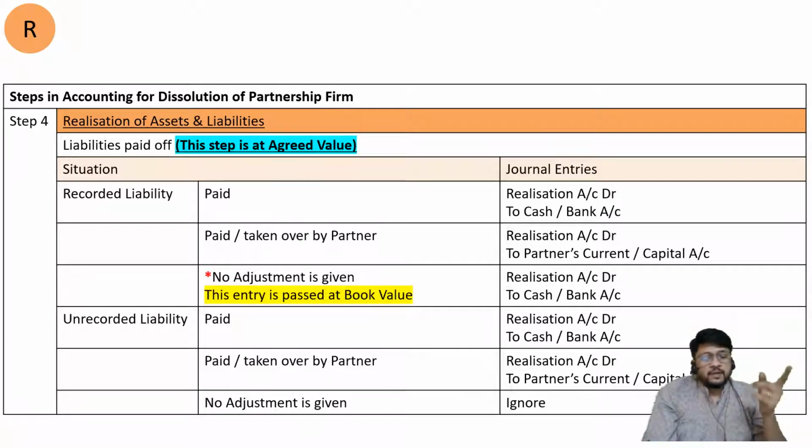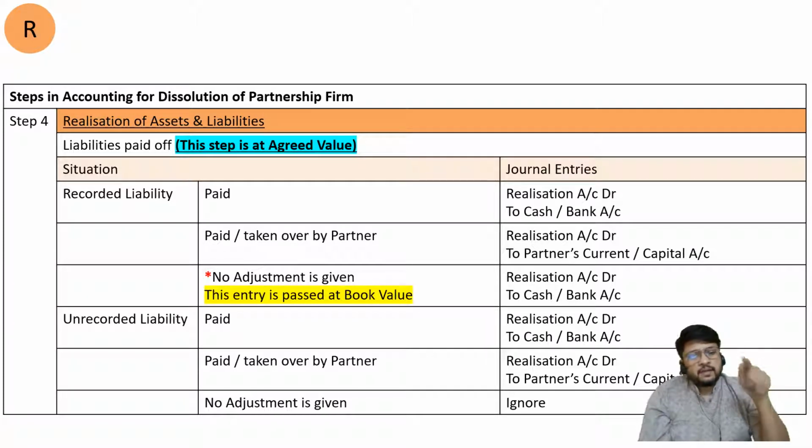No, that's not possible. If there is an adjustment, follow the adjustment, pay it at agreed value. And if there is no adjustment, then you must pay it at book value. If it is paid, then pay it at agreed value as given in the adjustment. If there is an adjustment that creditors were paid at 10% discount or something, then please don't consider payment at book value, please consider payment at agreed value.